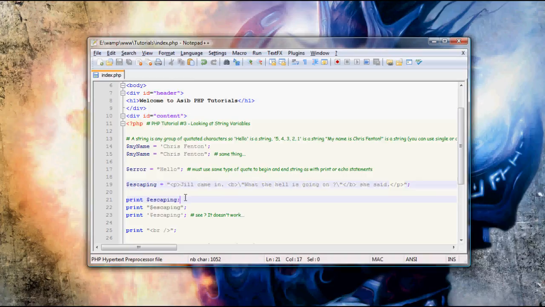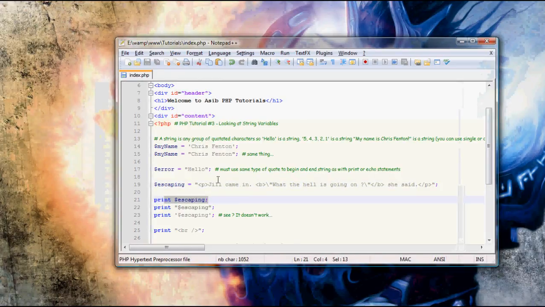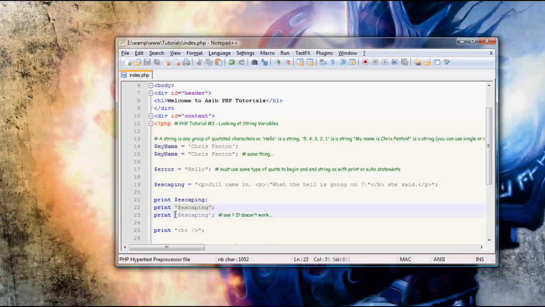And to show that without all these tags and these escapes, we've just printed it, and this demonstrates the ways of printing out strings, which is outside of quotes, inside of double quotes, and this way, which doesn't actually work, which is inside single quotes.